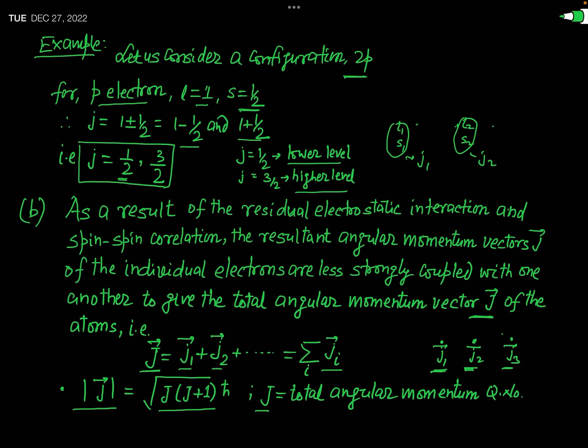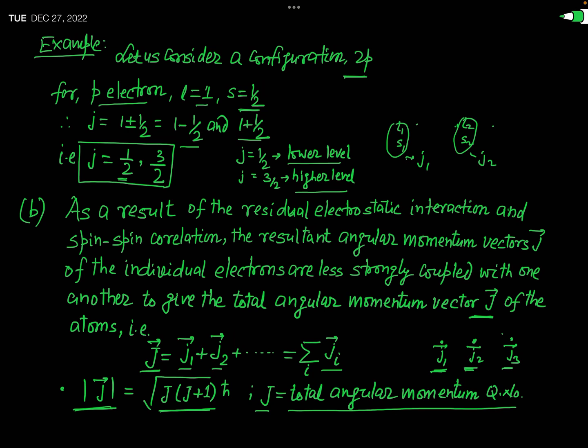Okay. Here, this capital J is not the magnitude of total angular momentum. When you write the magnitude of total angular momentum, you have to write mod of vector J, because the symbol is the same and this is just confusing. Mod of vector J represents the magnitude of total angular momentum of the atom. And this capital J, without the vector sign, without the arrow sign, represents the quantum number. This is called the total angular momentum quantum number.